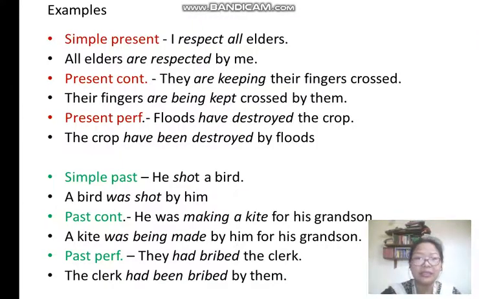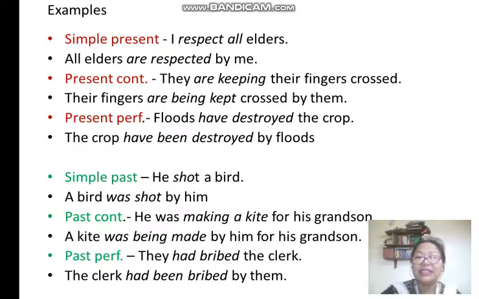These are some examples of the present tense, past tense and future tense. The first sentence here is in active voice, the second is in passive voice. I respect all elders. It is an active voice. All elders are respected by me is passive. Present continuous: they are keeping their fingers crossed. Their fingers are being kept crossed by them. All the verbs will change into the past participle form in passive voice.